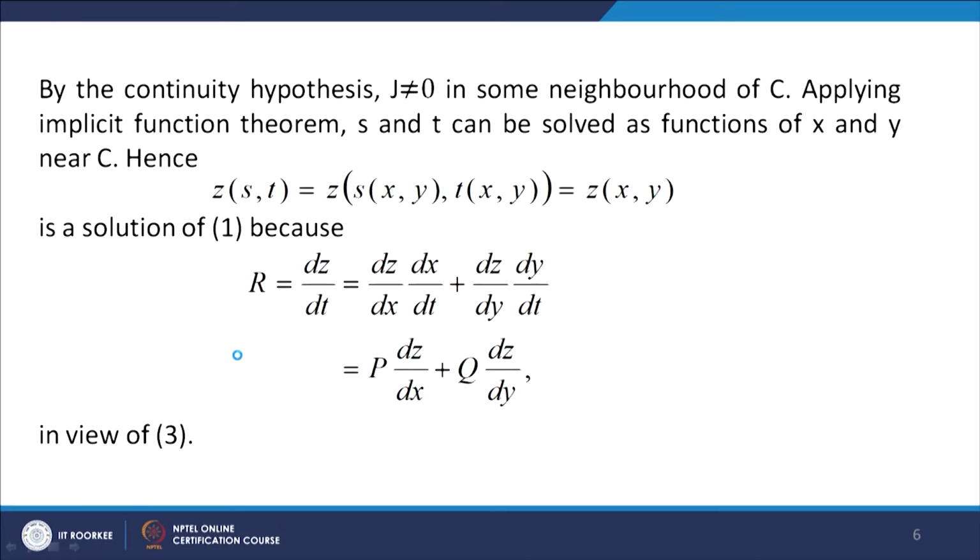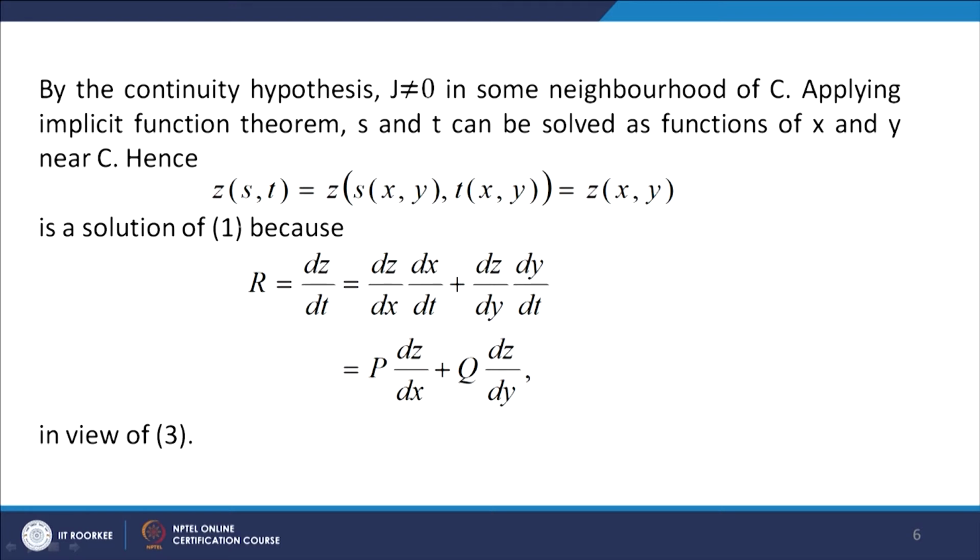Now let us apply the implicit function theorem. When we apply it, it follows that s and t can be solved as functions of x and y near C. So z(s, t) is now z(s(x, y), t(x, y)). S and t are now functions of x and y because that follows from the implicit function theorem. So z is also a function of x and y. So this is a solution of 1.